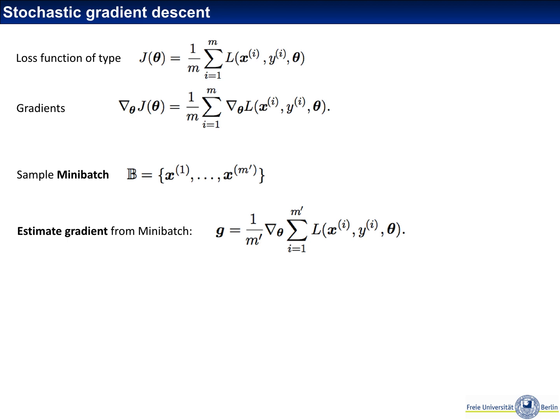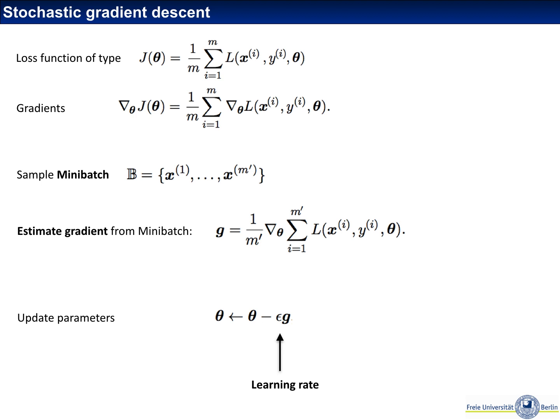So now we can say, all right, if this is an expectation value, why don't we just use subsets of our training data, called mini batches, and sample the expectation value? So we take a subsample of our training data, such a mini batch, and compute the value of the loss and the value of the gradient for this subsample, for this mini batch. And what you see here is the estimate of the gradient from the mini batch. And then in the learning step, we update the parameters along this estimated gradient.